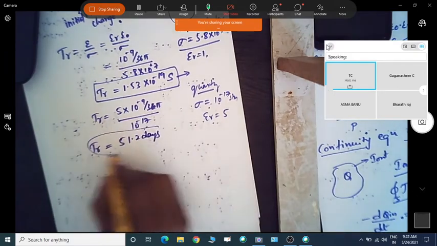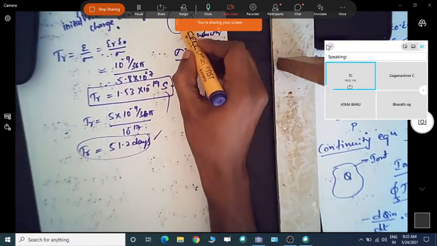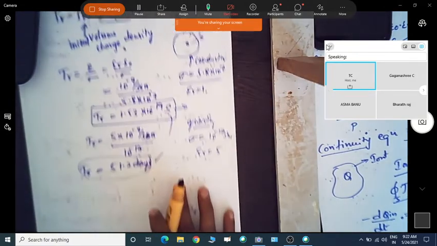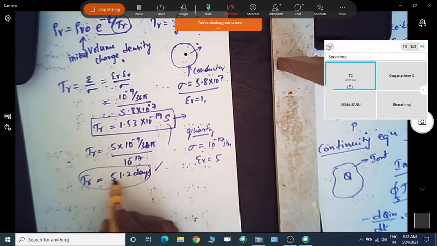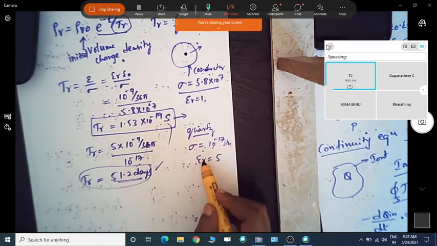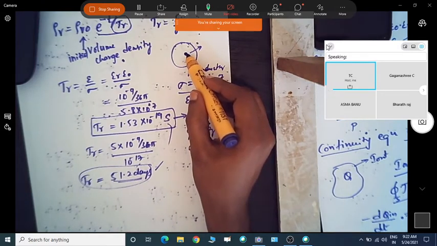So you can compare this and this. If I put the charge within the dielectric material, it will stay for a long time. For quartz it will take 51.2 days, and it will stay at the same point and will not vanish that easily.